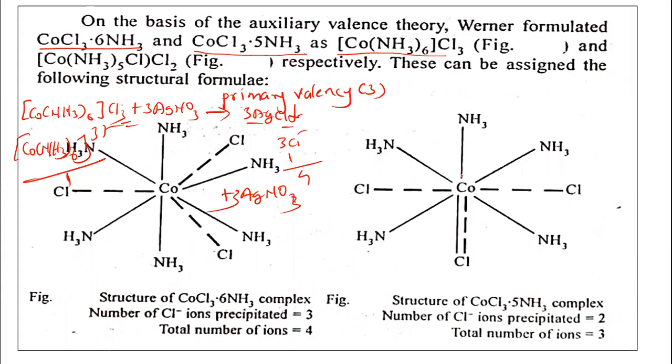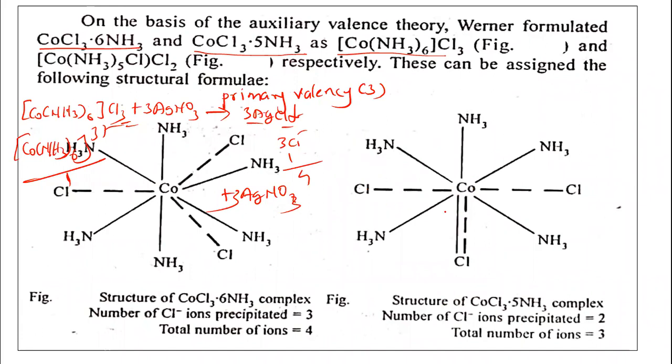Let us see now this complex, CoCl3·5NH3. In this case, the number of chloride ions precipitated is only 2. Even though 3 chloride ions are there, only 2 chloride ions get precipitated.